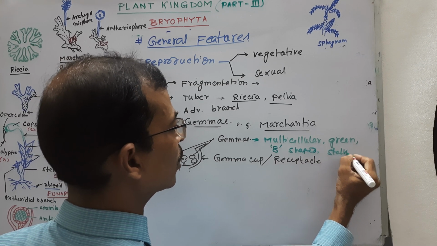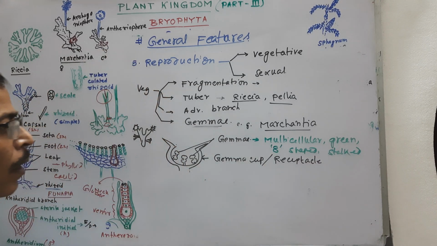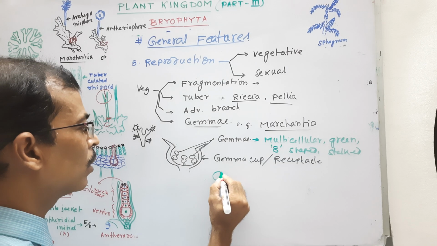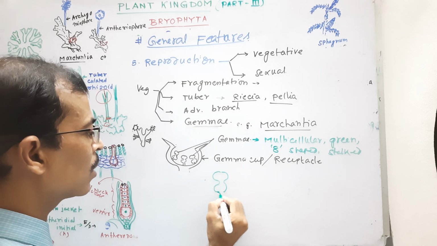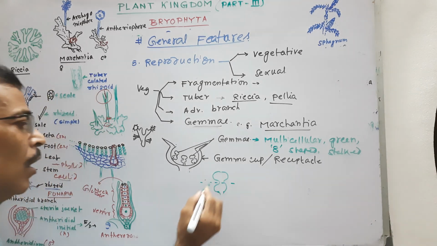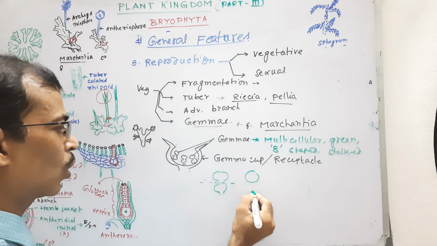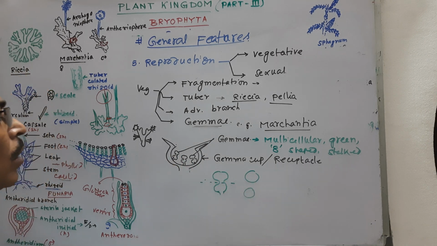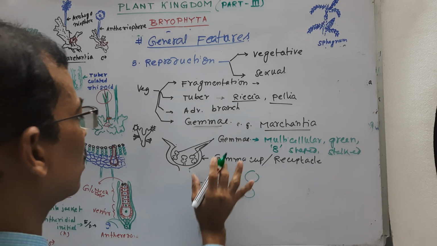Look here, there is a stalk here, and by mitotic division, transversely in the constricted region, each gemma forms 2 daughter thalli. That is, 2 Marchantia are developed.